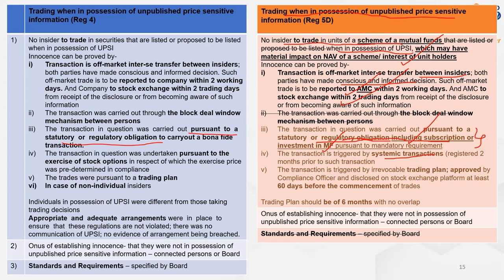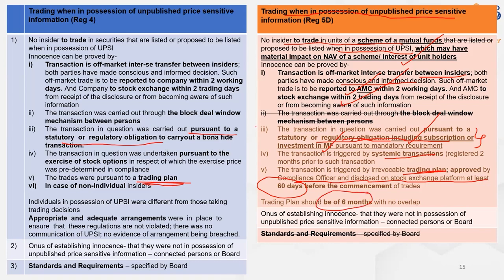is possible. Also, the transaction is triggered by irrevocable trading plan. Here also the trading plan, which is approved by the compliance officer and disclosed on the stock exchange platform at least 60 days before the commencement of trades. So there is a cool off period of 60 days. The trading plan should be approved by the compliance officer and disclosed on stock exchange at least 60 days before the commencement. This trading plan should be of 6 months with no overlap.